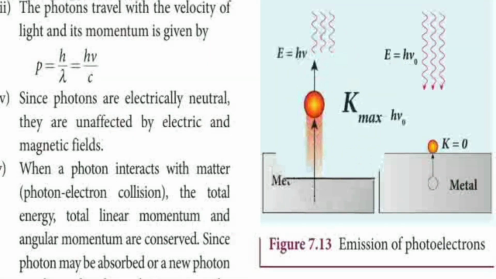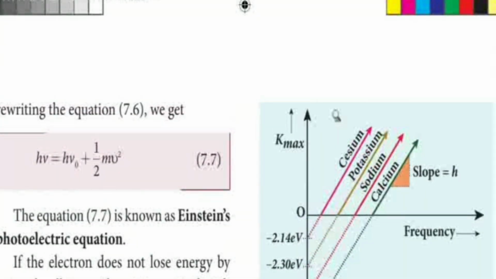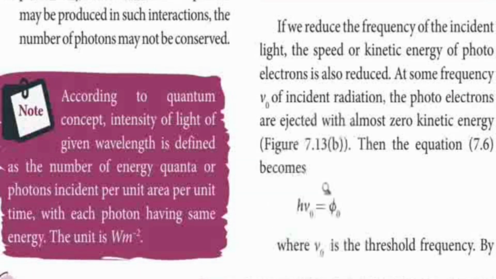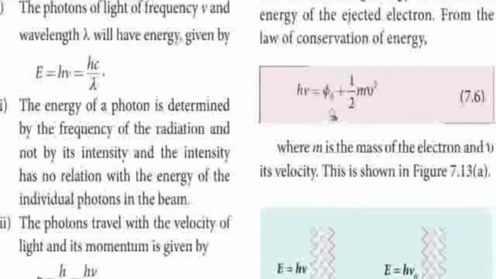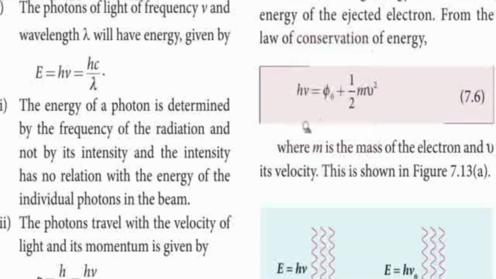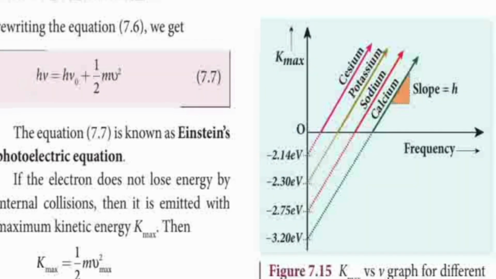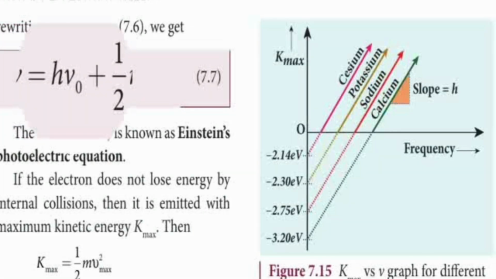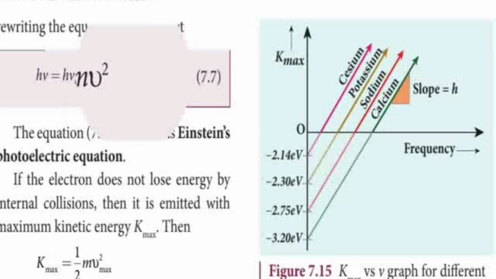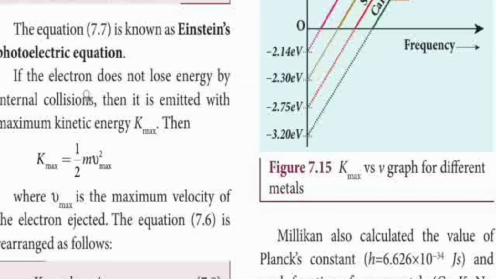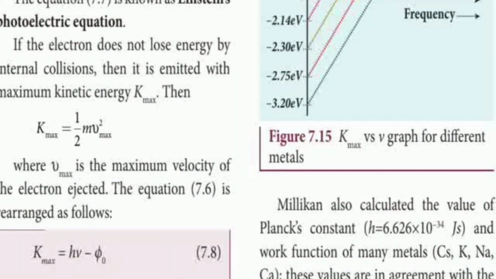So what is the kinetic energy of the electron? எப்படி இந்த kinetic energy கண்டுபிடிக்கணுமா? Instead of phi 0, here you calculated phi 0 equal to h mu naught. This equation is substituted in this equation. So that equation becomes, here you can see that h mu equal to h mu naught plus half mv square. So this equation is called Einstein's photoelectric equation. Right?